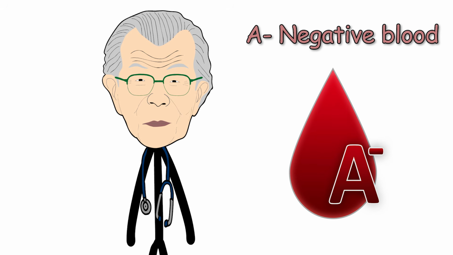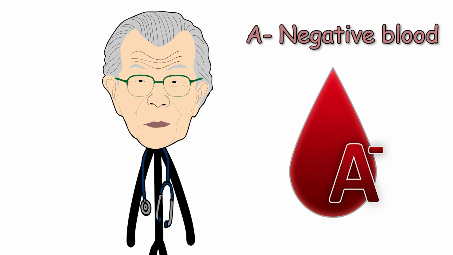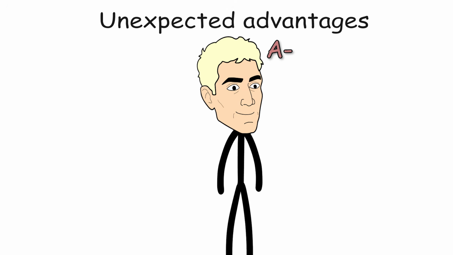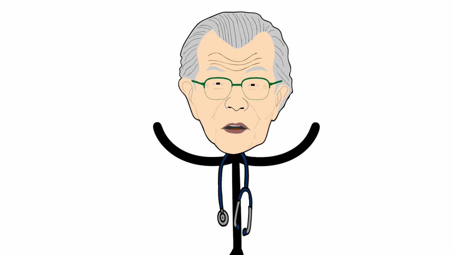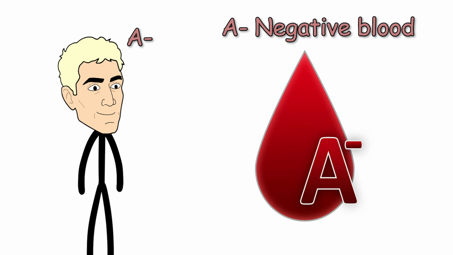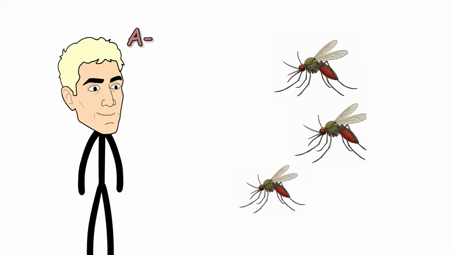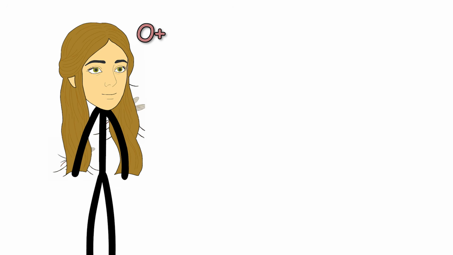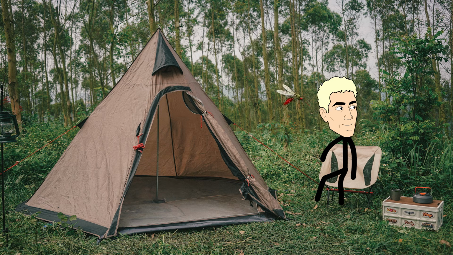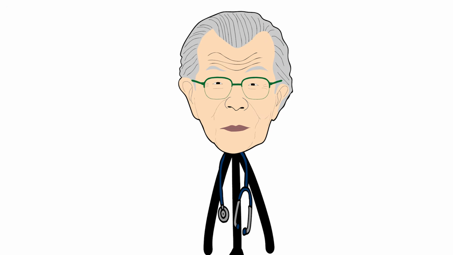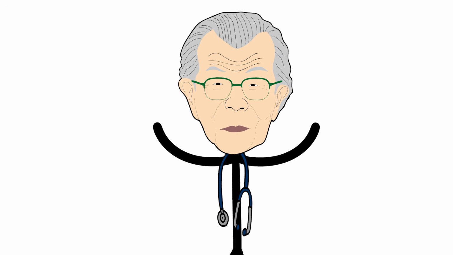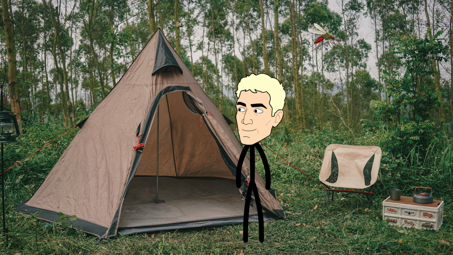A negative. If you have A negative blood, one of your more unexpected advantages begins outdoors. Several studies suggest that people with type A blood are less attractive to certain mosquito species than those with type O, meaning you may naturally receive fewer bites during summer evenings or time spent outside. It's not complete immunity, but it's an unusual biological perk that many people never realize they have.